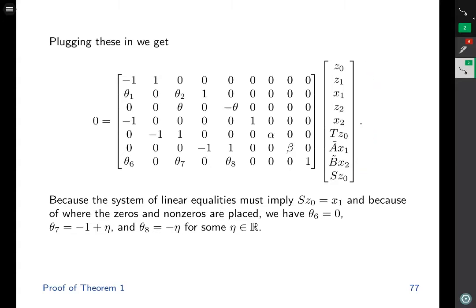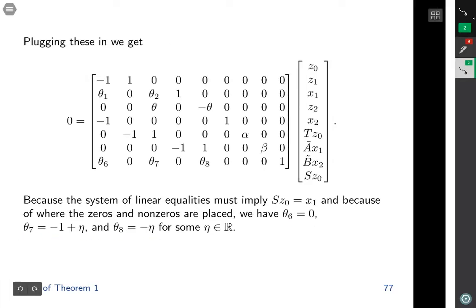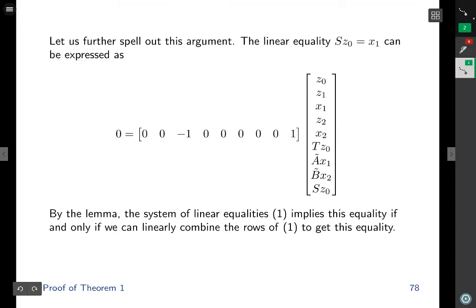Because this linear system of equalities must imply that the output of the solution mapping must be equal to x1, and because of where the zeros and non-zeros are placed, we have to conclude that theta 6, theta 7, and theta 8 must be of this form. Let's further spell out this argument. The linear equality SZ0 equals x1 can be expressed in this form, where this minus 1 is multiplied to x1, and this 1 is multiplied to SZ0.